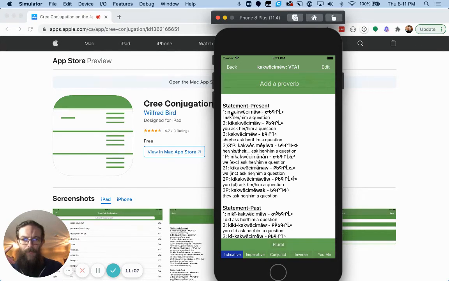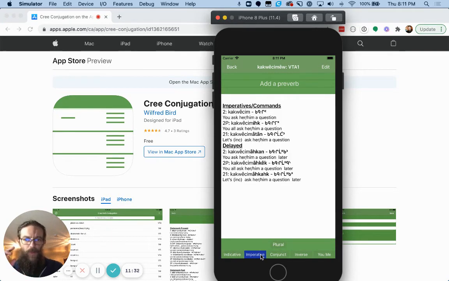So this one is, I ask that one person a question. Or I can pluralize that. I ask them a question. Okay, it stays the same for this third person. You say it the same, whether it's that person asked that person, or that person asked them, is the same.